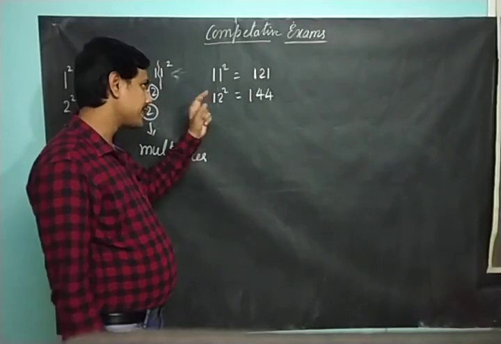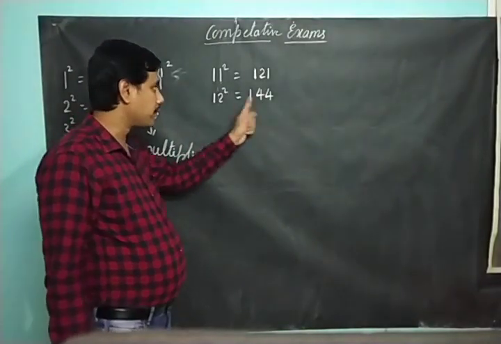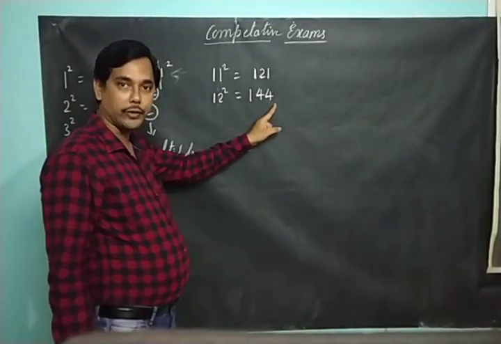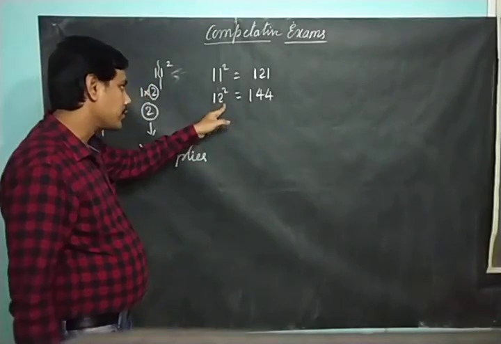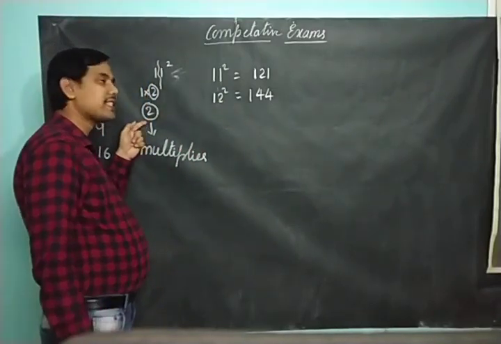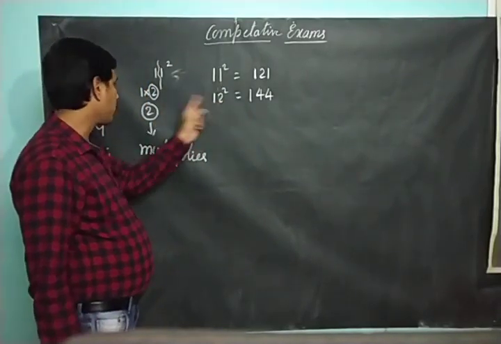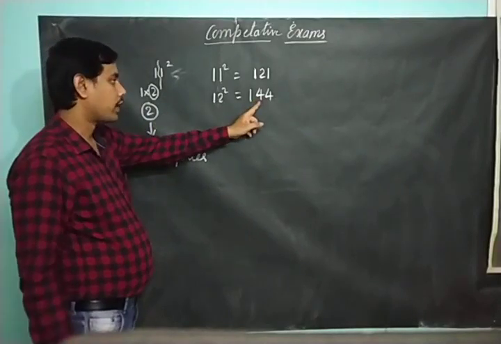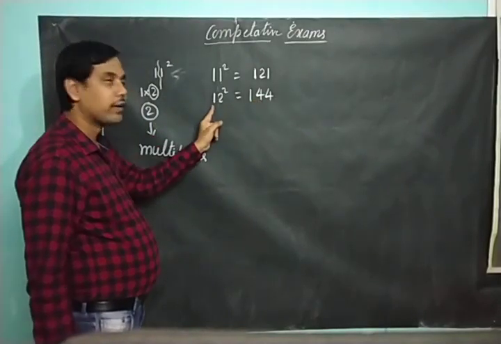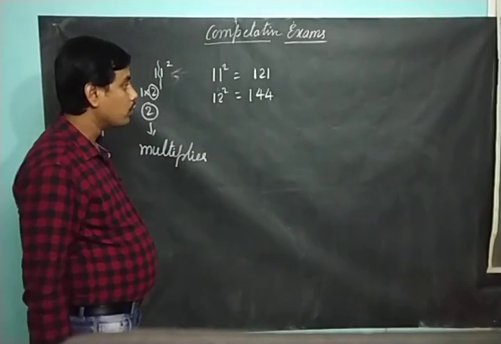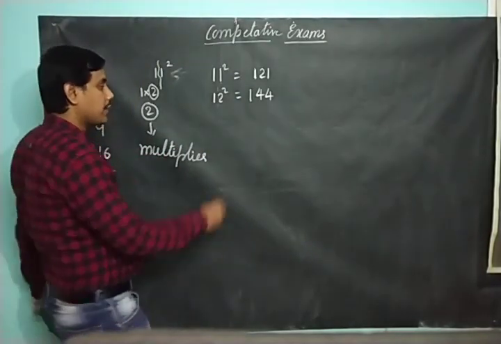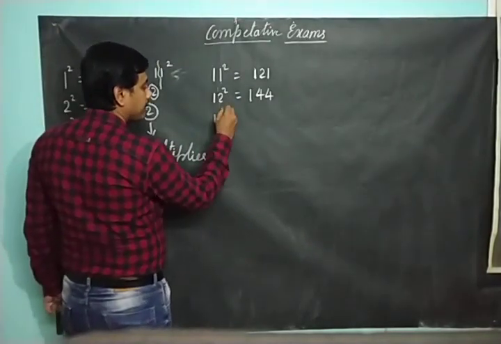So what you should do here is first square the unit place number, write it here in the unit place. Next, this unit place number is to be multiplied with the multiplier. So 2 into 2 is what? 4. Write it here. Next, square of this number. What is that? 1.